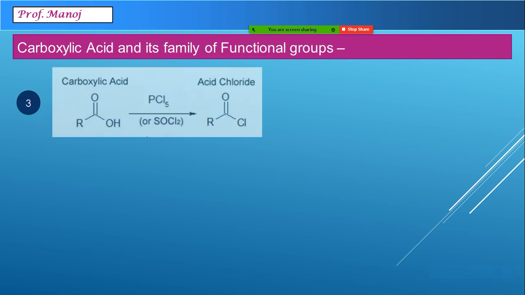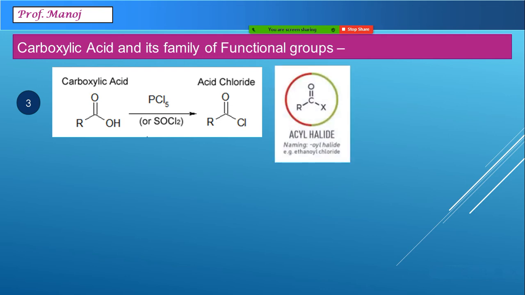Another one coming under this is acid chloride, where OH of the acid is replaced by chlorine atom. Actually speaking, we can have replacement with bromine and iodine also, but the most stable compounds are with chlorine. One of the examples here you can see is CH3CH2COCl. This is called acid chloride.